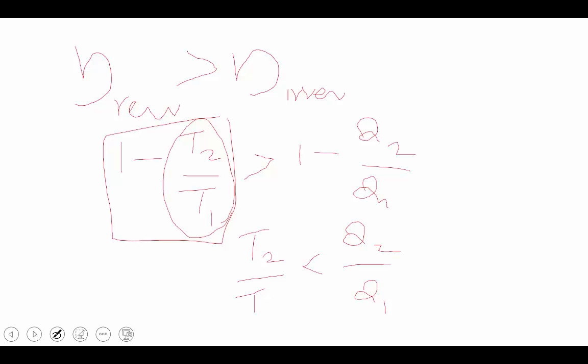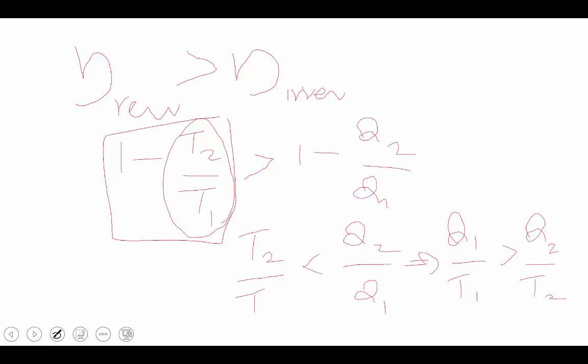Okay. From that, Q1 by T1 is greater than Q2 by T2.